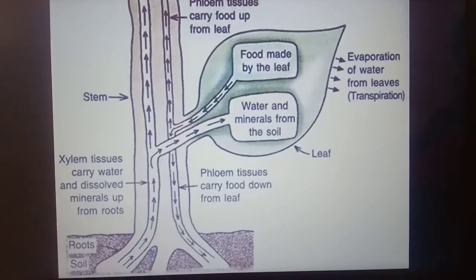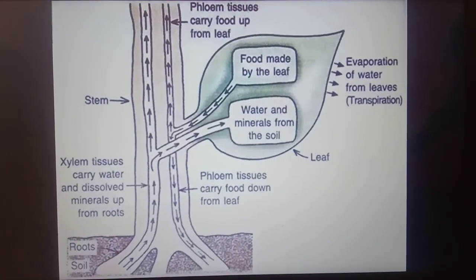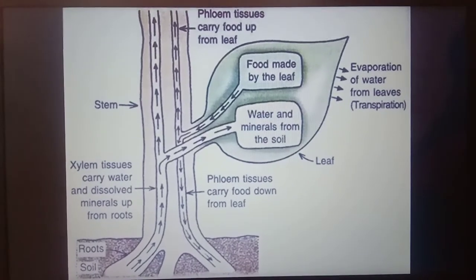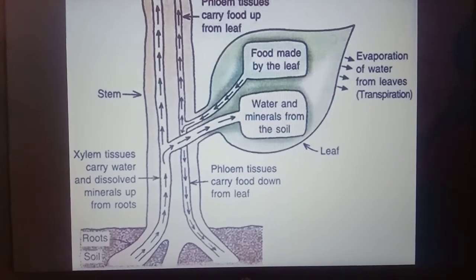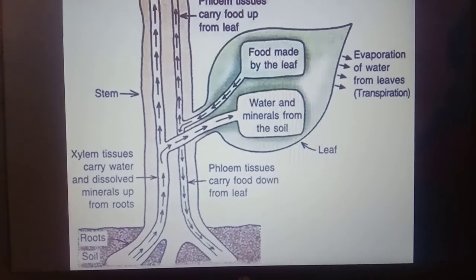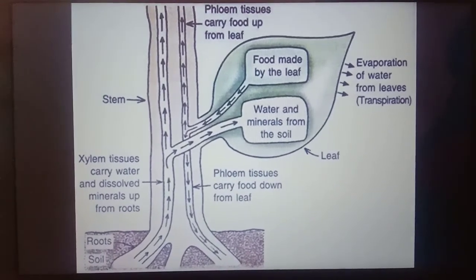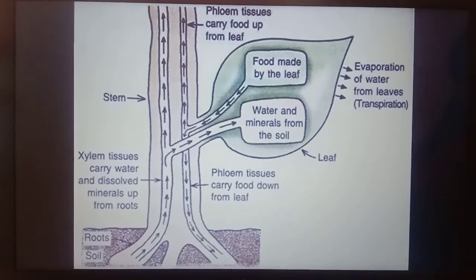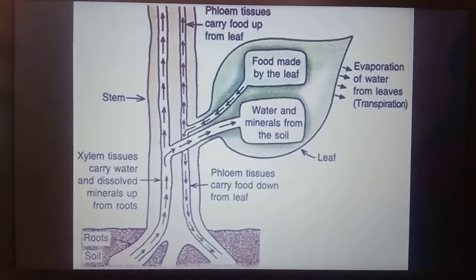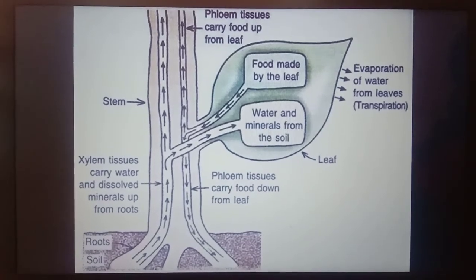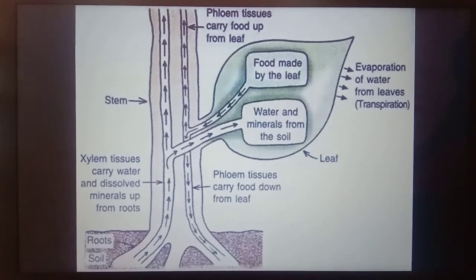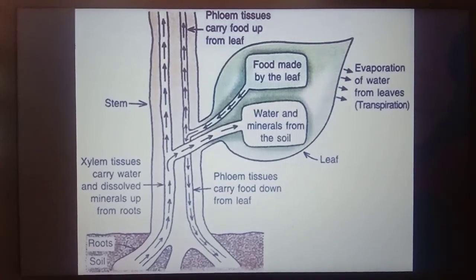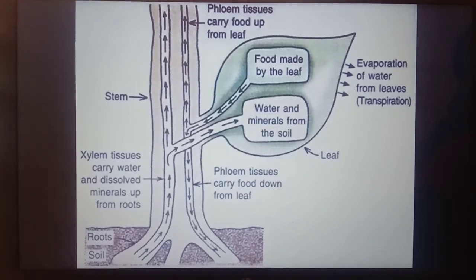Food manufactured in the leaves is transported to the other parts of the plant by the phloem tissue. The translocation can occur in both upward and downward directions, whereas movement of water in xylem can happen only in an upward direction. Phloem has cells called sieve tubes through which translocation takes place. These sieve tubes are placed one above the other and form a long tube.